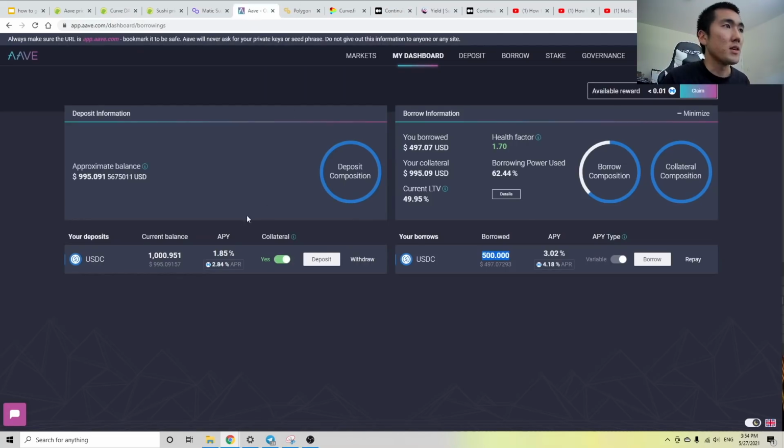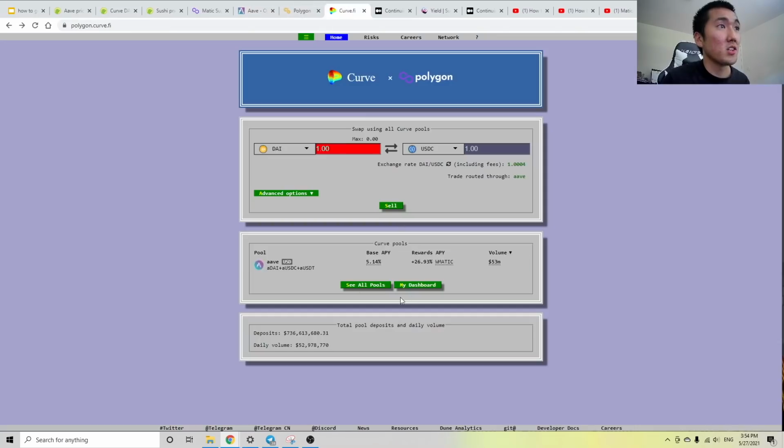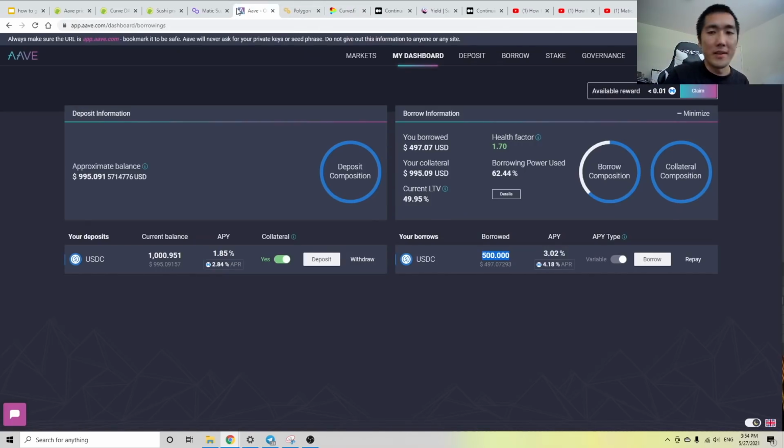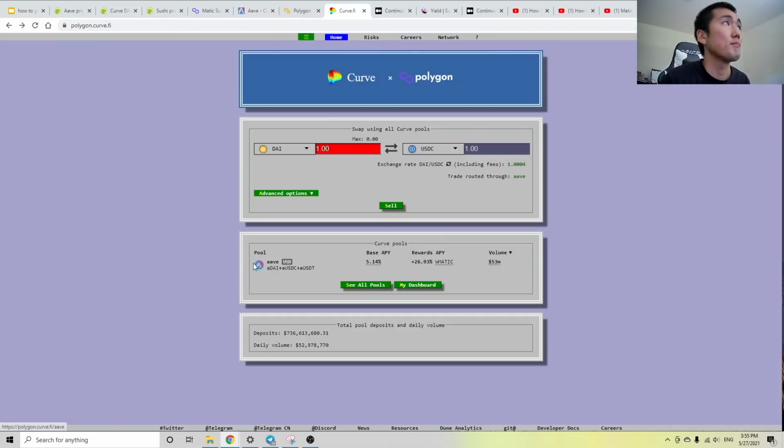And obviously you can just put your initial $1,000 in Curve and I guess generate more passive income. But I just wanted to put Aave in the middle, right? Use it as your checkings account to understand the power of decentralized finance. Like this concept of money Legos where you can use protocols on top of each other to generate yield.